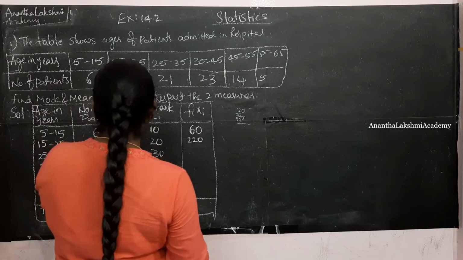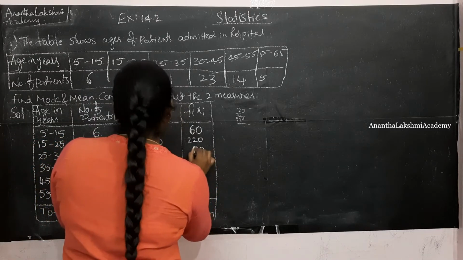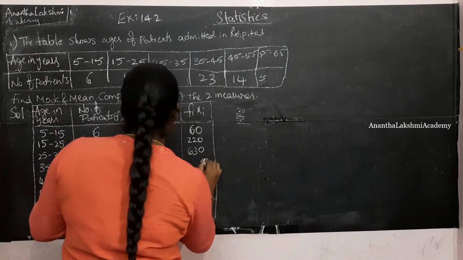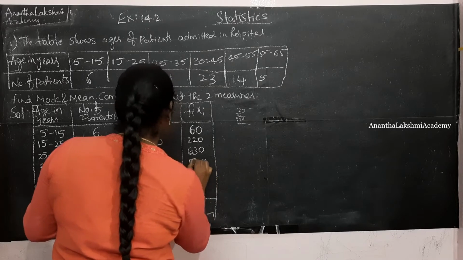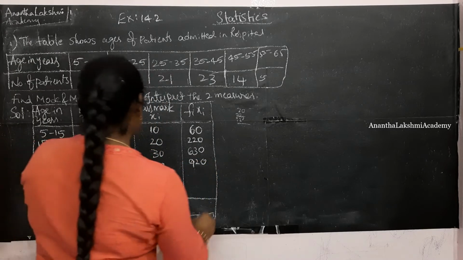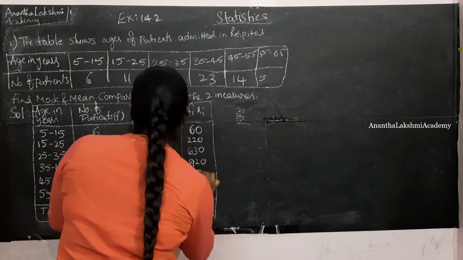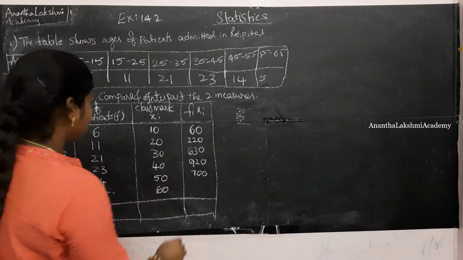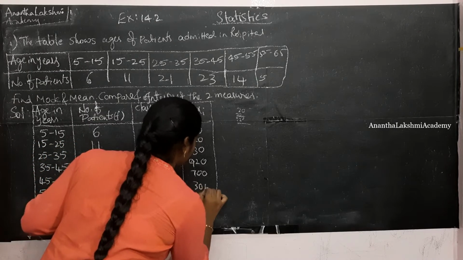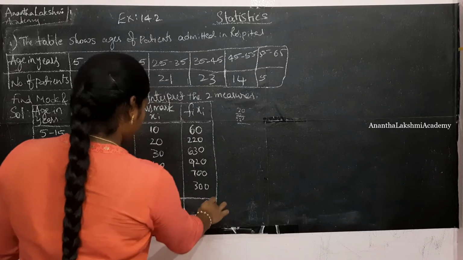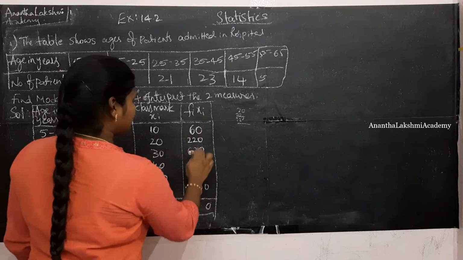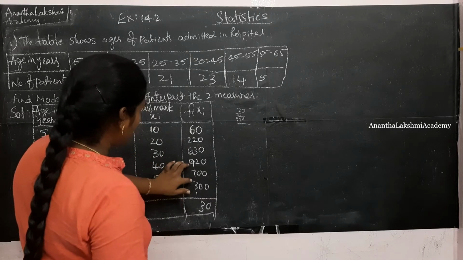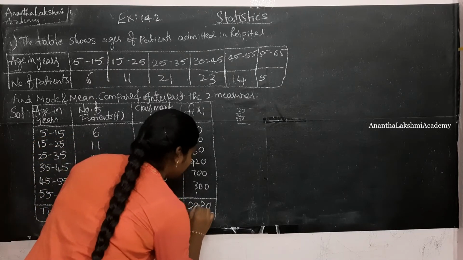21 into 30 is 630. 23 into 40 is 920. 14 into 50 is 700. 5 into 60 is 300. So do the summation over here, and this is going to be 2830.